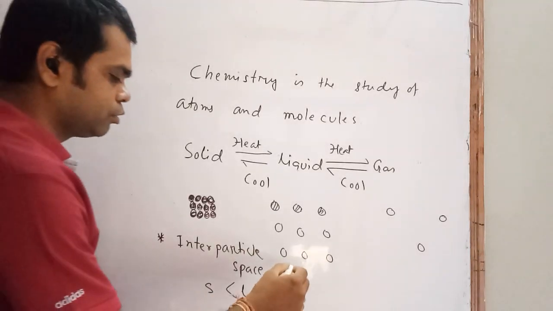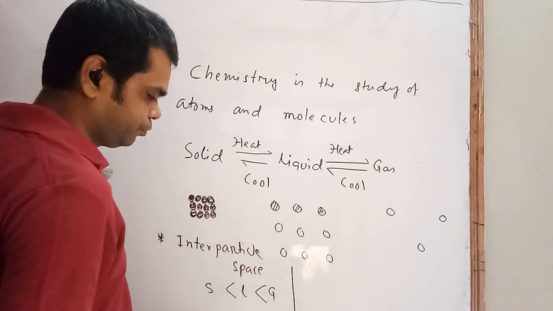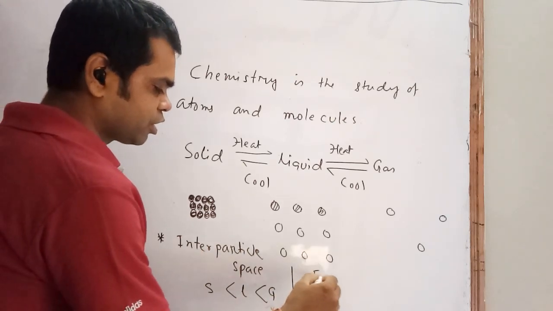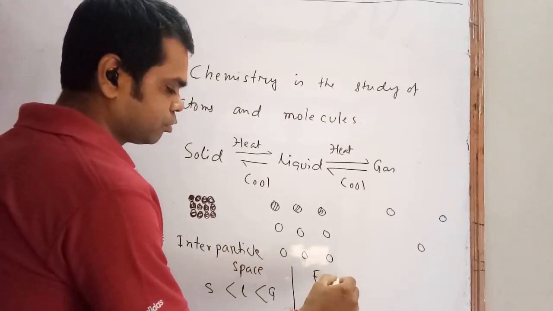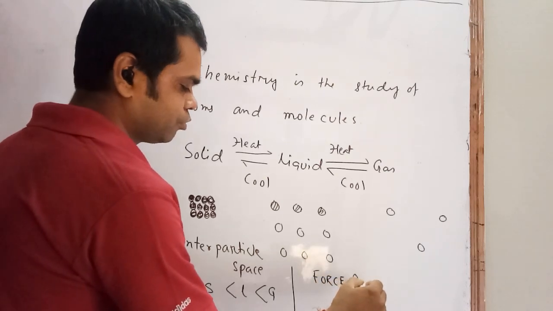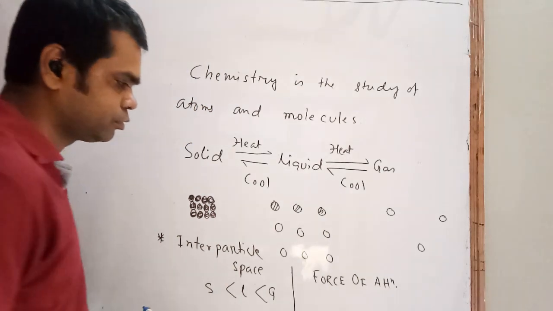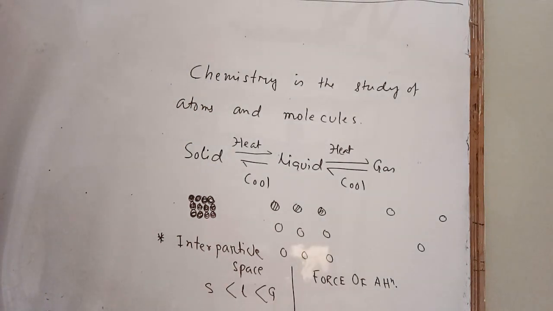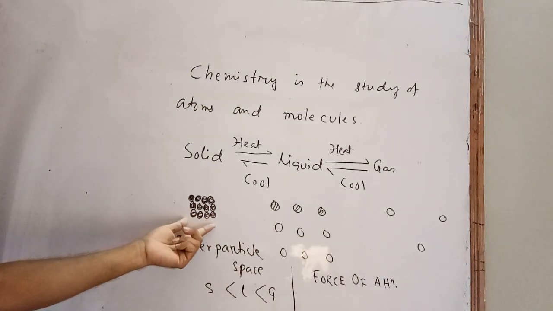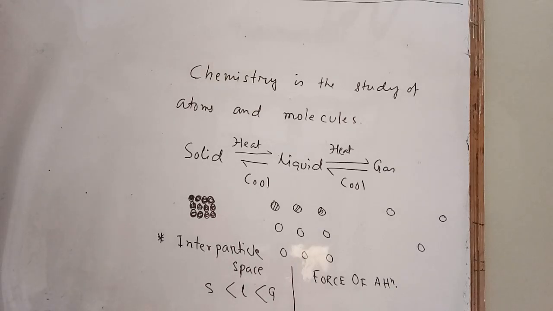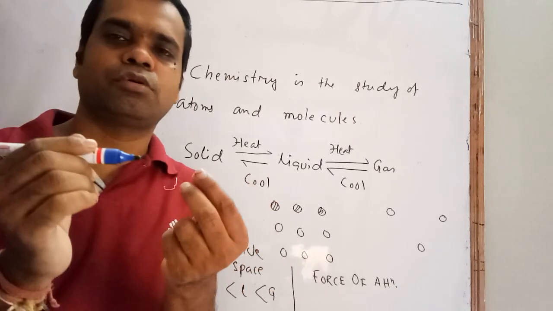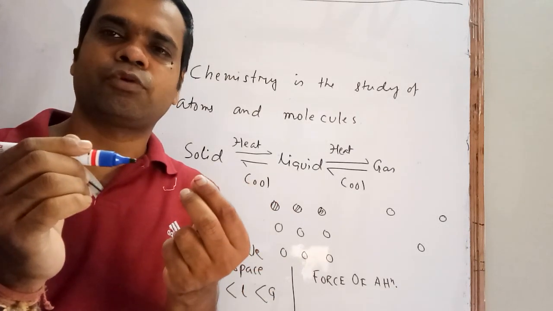Another thing you have to read about is force of attraction. If the particles are closer, then force of attraction is more. For example, if two magnets are closer, then there is a high amount of force of attraction.